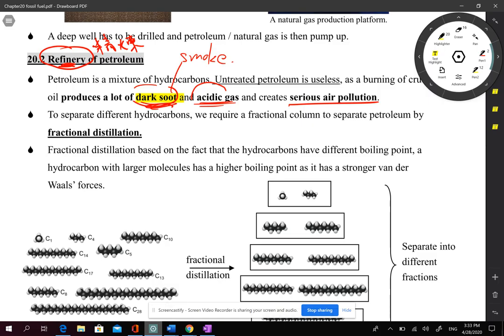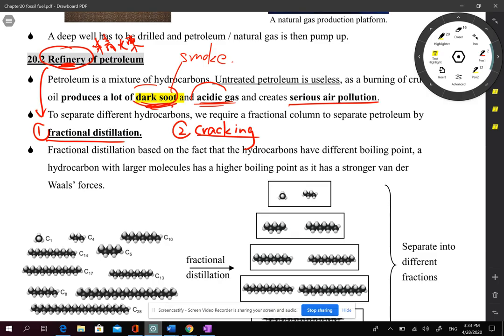The most important processes in refinery of petroleum: there are usually two processes, and the first process is fractional distillation. The second process, which you will learn in later chapters, is called cracking. When we talk about refinery of petroleum, we are usually talking about these two industrial processes.